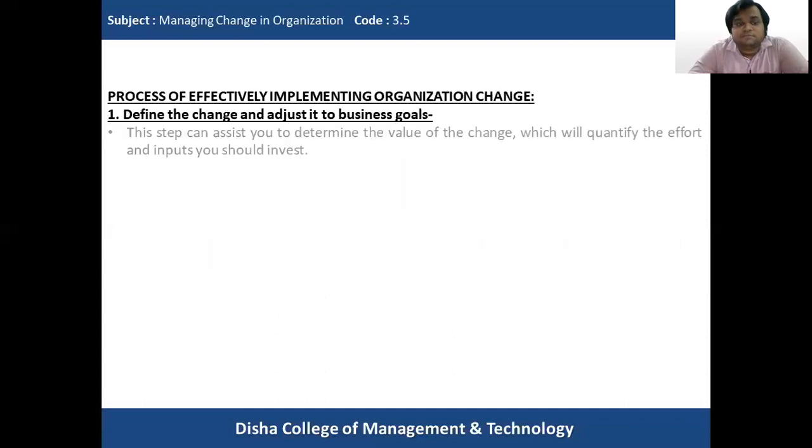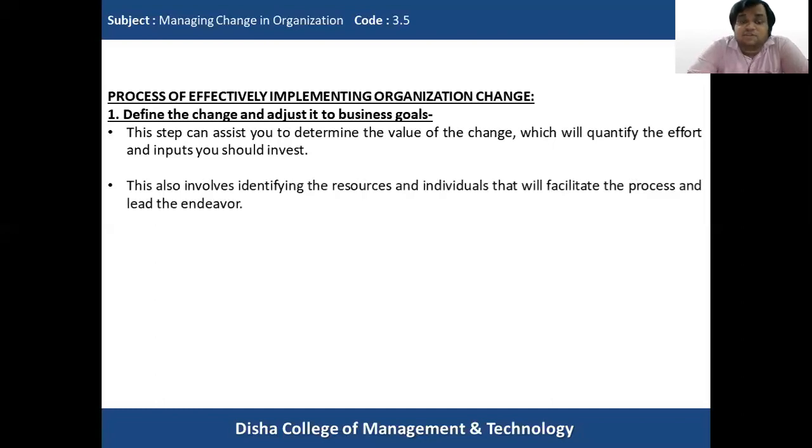Then this step can assist you to determine the value of the change, which will quantify the effort and inputs you should invest. Why is this adjustment of the change initiative with the business goals required? Because this will assist the organization to determine the value of the change, how far that change is valuable, why this change is important for the organization. It is very easy to understand the value of the change, and this will also quantify how much effort and how much input we are going to invest in order to achieve that change in the organization. So it is very important from that perspective.